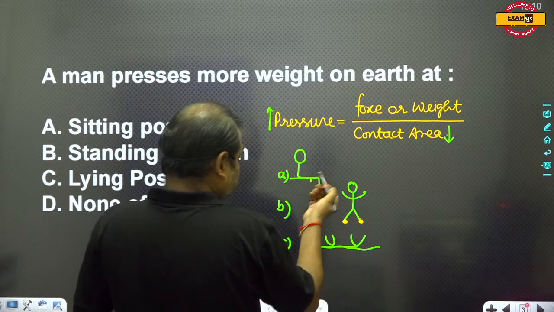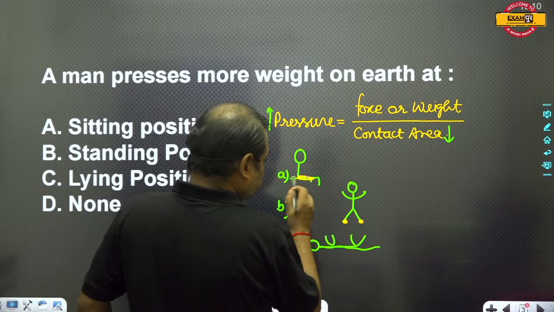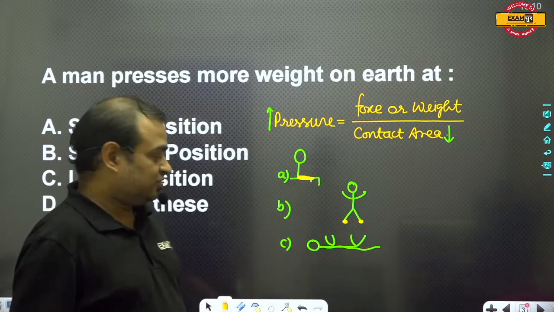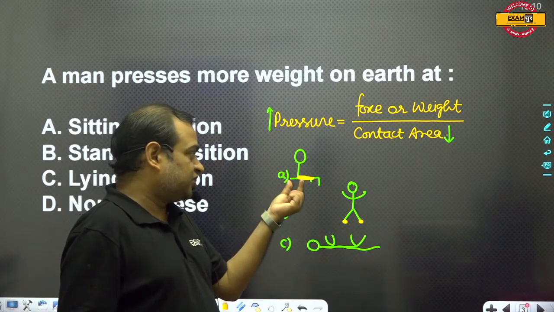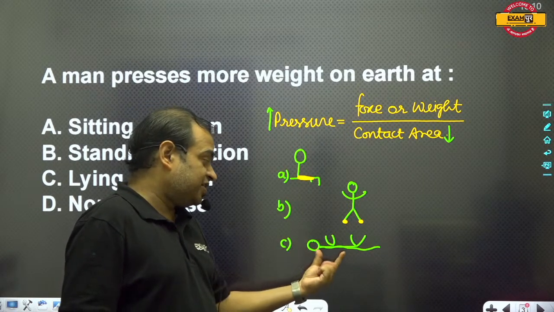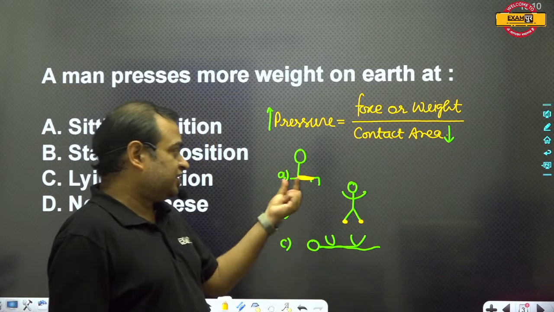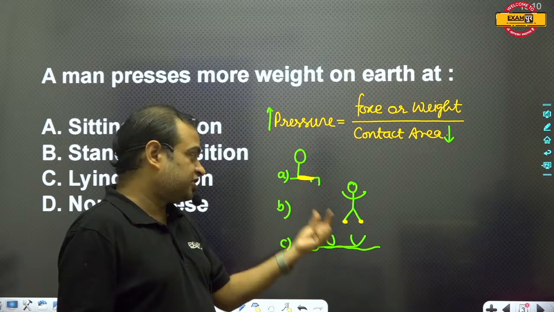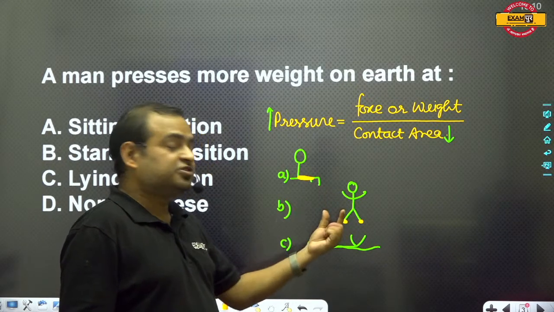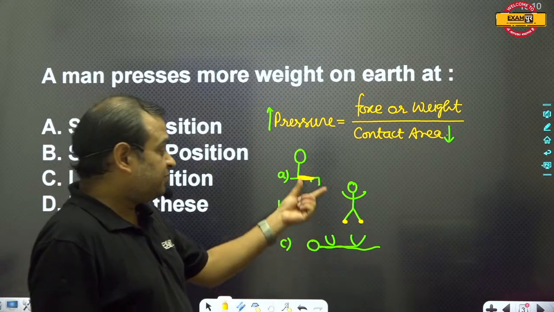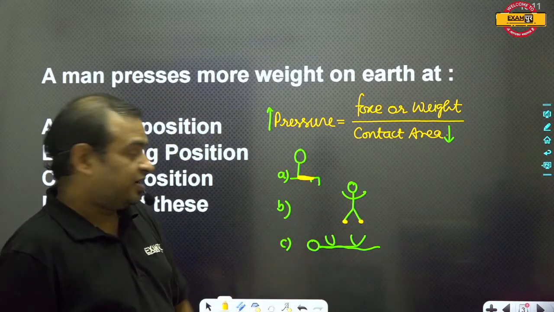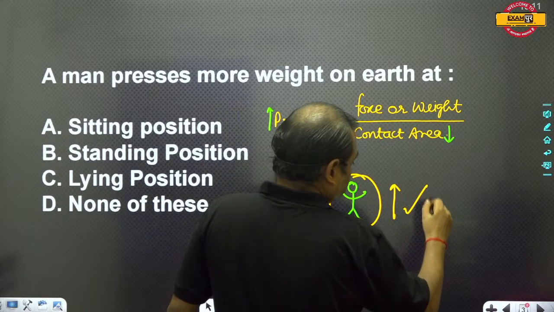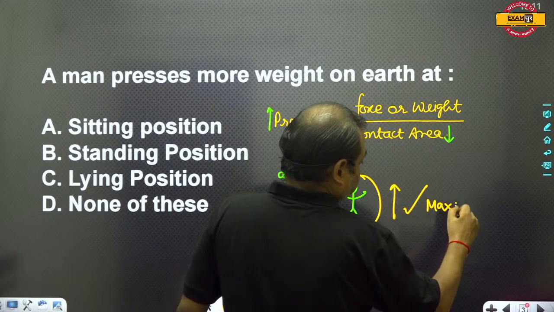In case of sitting, the area of the back side will be in touch with the ground. That's why the maximum area will be in contact in position C, the second highest area in position A, and in position B the contact area between man and ground will be minimum, and hence the pressure exerted by the man on the ground will be maximum in this position. Am I right? So this is maximum pressure.